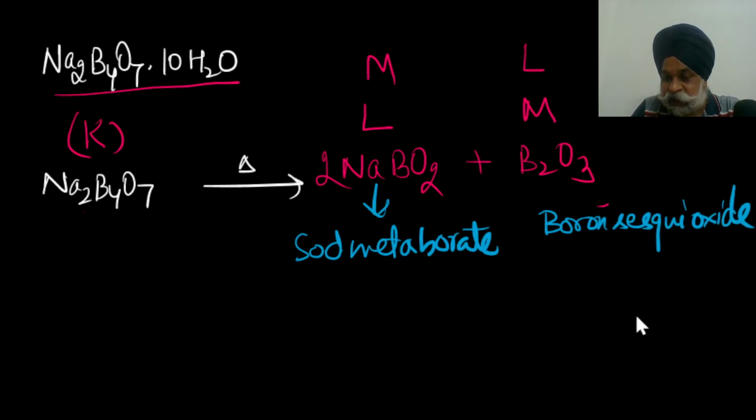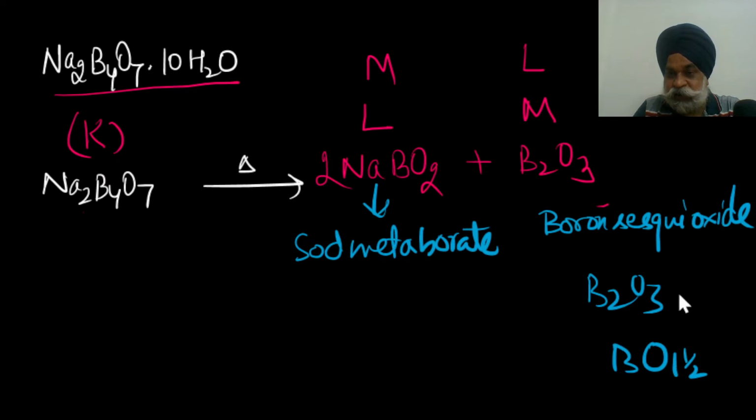Sesqui means that oxide which, if I write its empirical form, is 1:1.5. So when oxygen is present with the boron in such a way that it has 1.5 oxygen to match, this is commonly called sesqui.